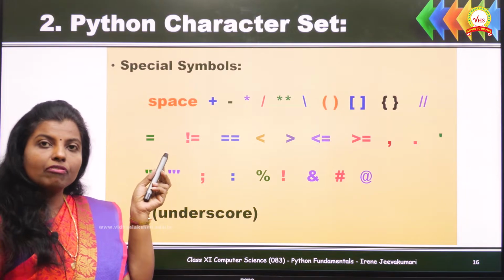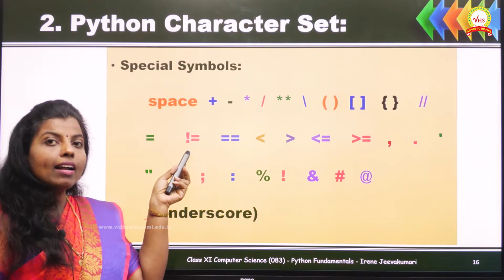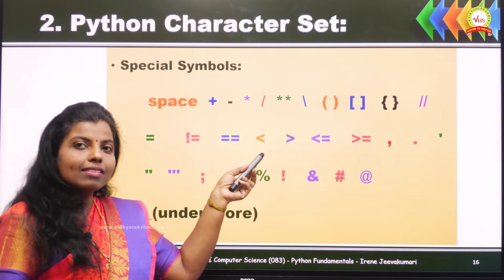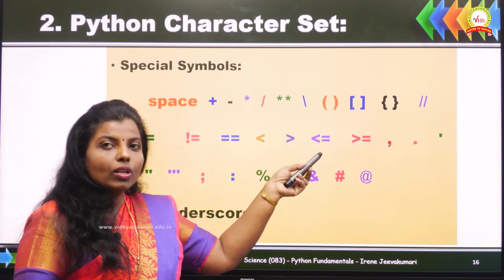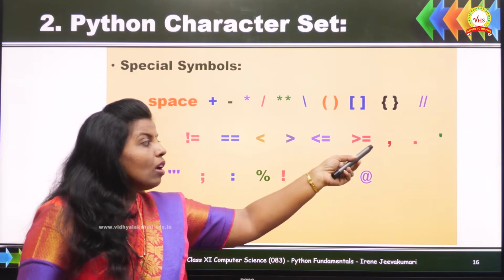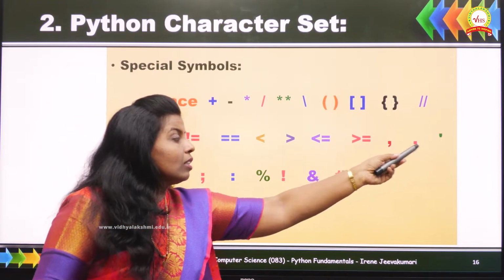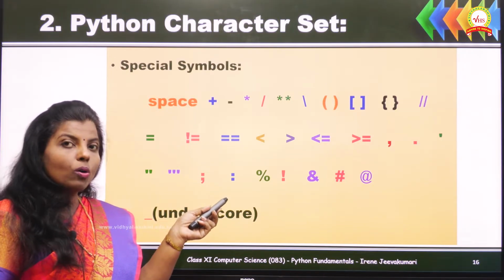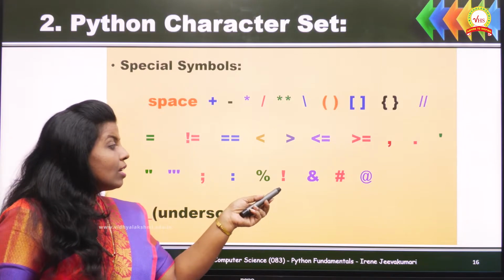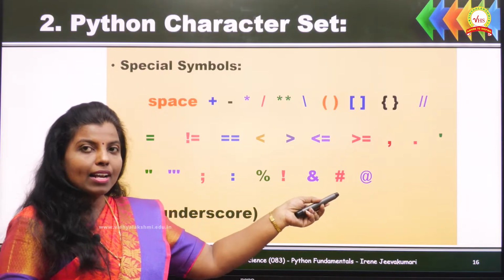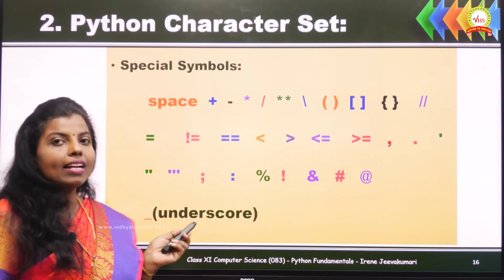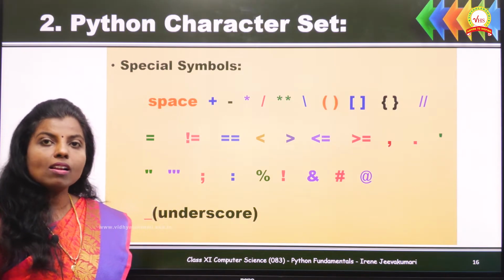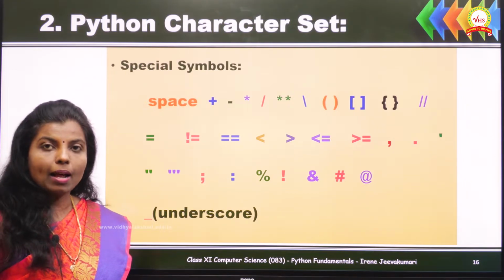This single equal to is referred to as an assignment operator, and the relational operators: not equal to, less than, greater than, less than or equal to, greater than or equal to, comma, dot, single quote, double quote, triple quote, semicolon, colon, modulus operator, not symbol, and symbol, hash symbol, at symbol, and underscore. These are the special characters accepted or recognized by Python programming.